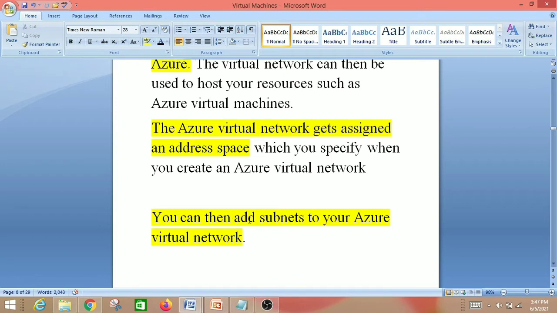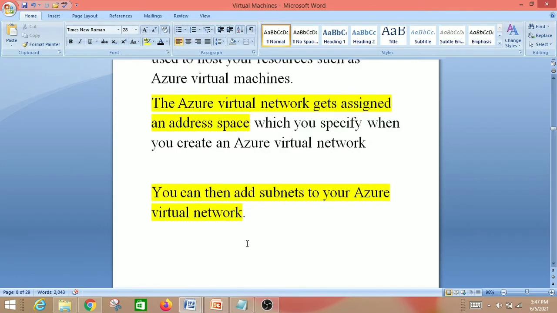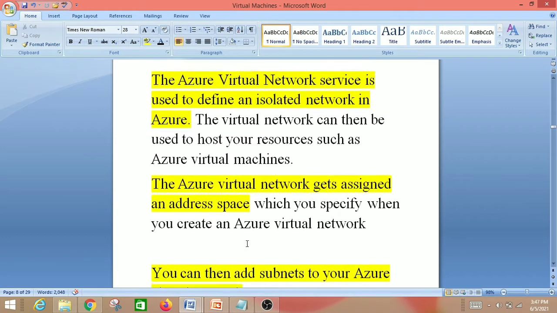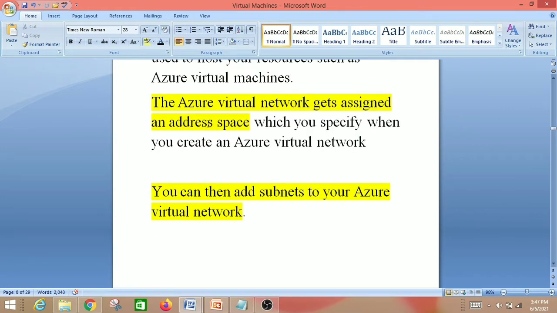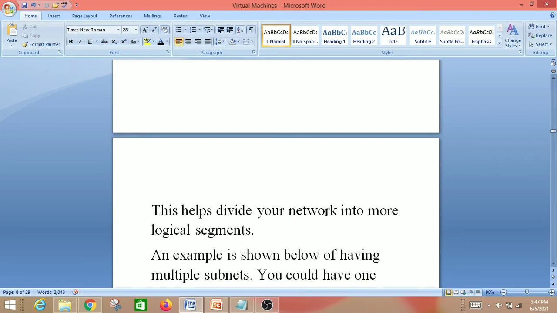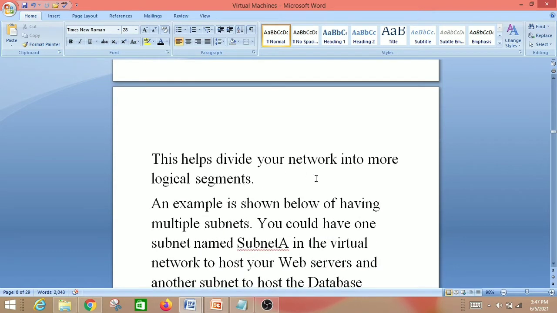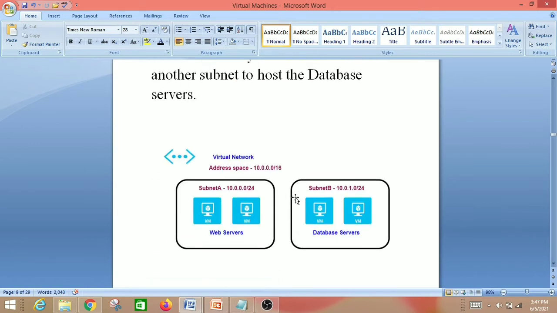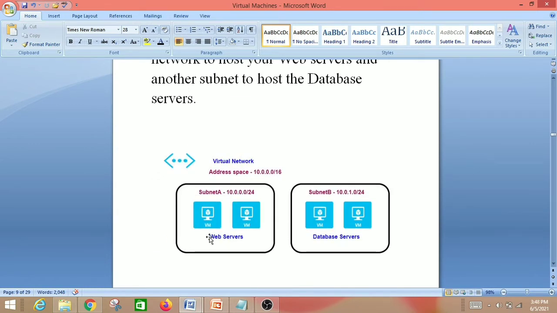You can then add subnets to your Azure Virtual Network. This is important. What are the parts of an Azure Virtual Network? So you will get an address space and you will get a subnet. This helps divide your network into more logical segments. So we can see one example here. This is a logical segment, subnet A and subnet B. One address space is assigned to this.